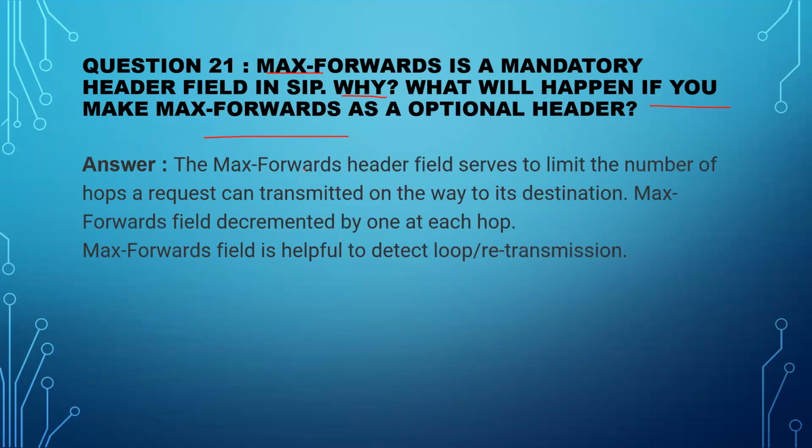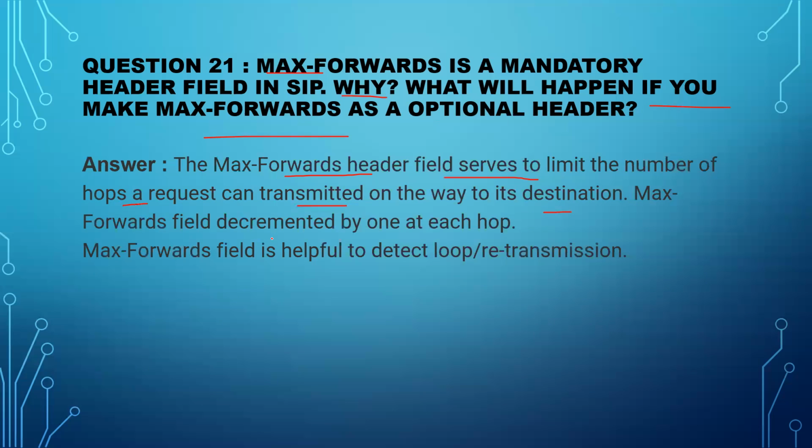Okay, let's see. So this Max-Forwards header field. I hope I cleared up in my previous lecture what this Max-Forwards means. If it is showing 70, that means it can go up to a maximum of 70 hops, right? So the Max-Forwards header field serves to limit the number of hops a request can be transmitted on the way to the destination, right?